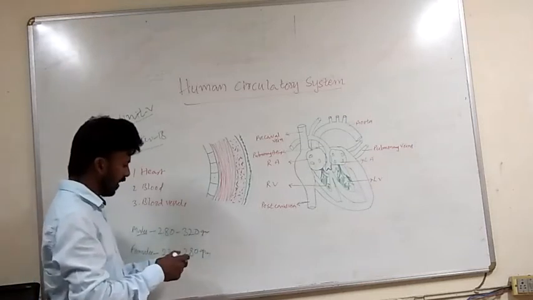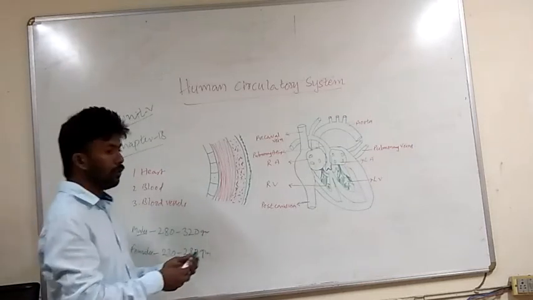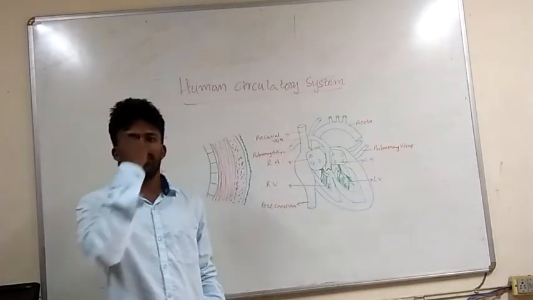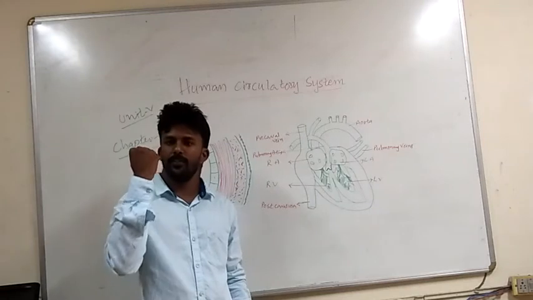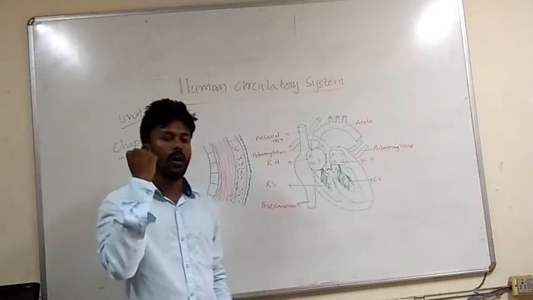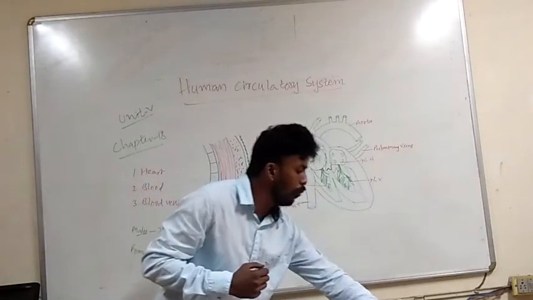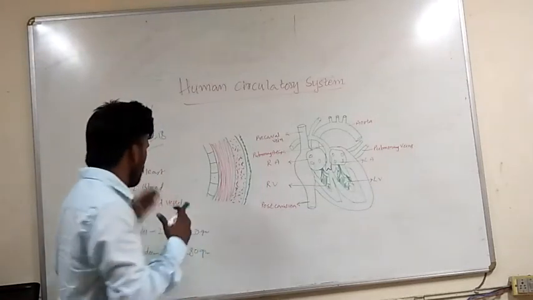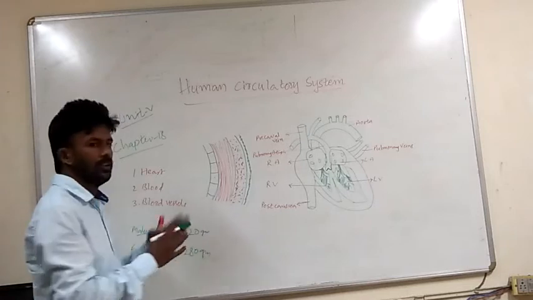And the shape of the heart is like a fist. If you make a tight fist, that is the size of your heart. Now we have seen the location, shape and size of the heart.